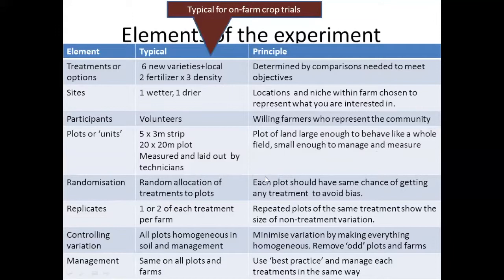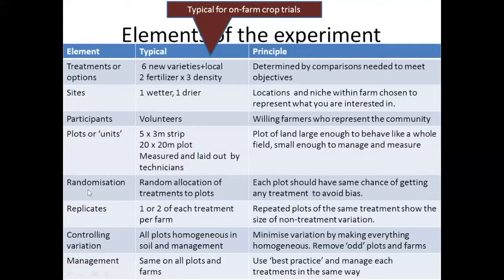In other words, the way the crop performs in the plot should, even though it's a small plot, be the same as if the whole field was full of the same thing. A very small plot is very influenced by the edges, and that doesn't meet that criterion. So the plots need to be large enough to behave as they would if the whole field was the same, but small enough to manage and measure.